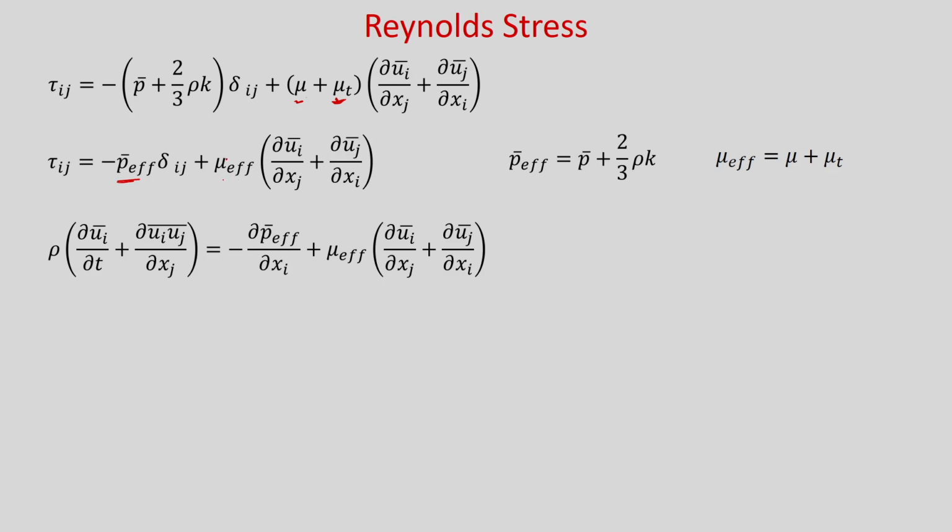If you invoke this in the tensor equation, you will get it in this form, where mu effective is your mu plus mu t, and this mu t is unknown. So, this mu t is to be modeled.